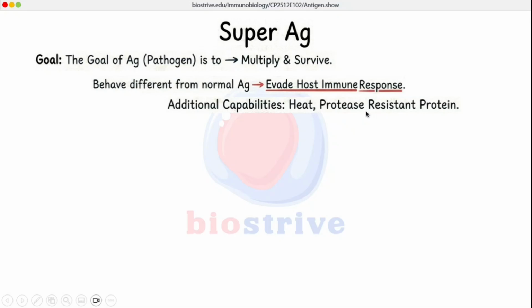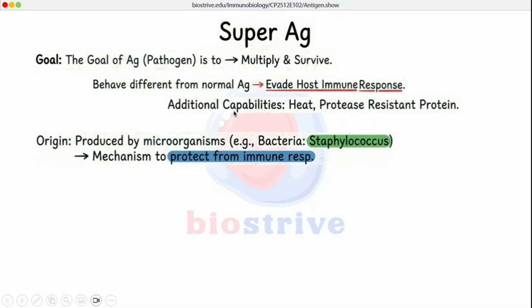If they cannot be broken down, they cannot be expressed through MHC presentation. So heat resistance and protease resistance are certain additional capabilities which are expressed by these super antigens. The origin of these super antigens is usually bacteria like Staphylococcus, and the mechanism is to protect the pathogen, protect this bacteria, from a massive immune response by the host.